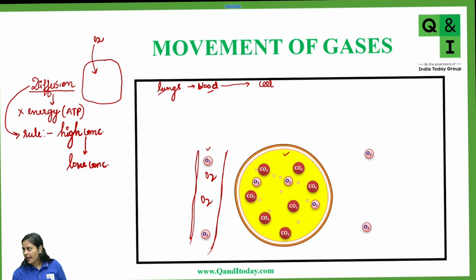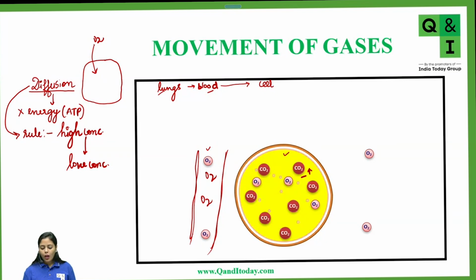Outside the cell. Yes. Sanjeev, have you got it? What I was trying to ask you people? In blood vessels, yes. Outside the cell, in blood vessels. Very good, Rishika. So oxygen is present more outside the cell. Whereas once the cells use oxygen, a lot of chemical reactions go on inside the cell, and a lot of waste material is present inside the cell. One such waste product is carbon dioxide. So the concentration of carbon dioxide would definitely be more inside the cell rather than outside the cell.